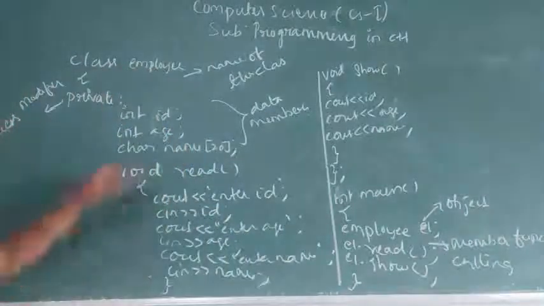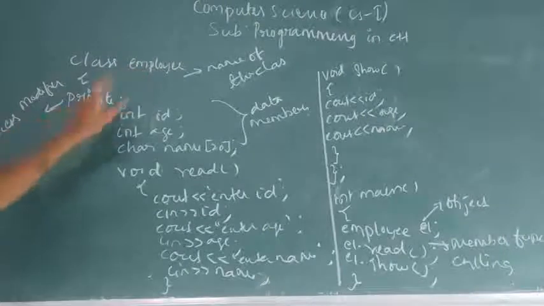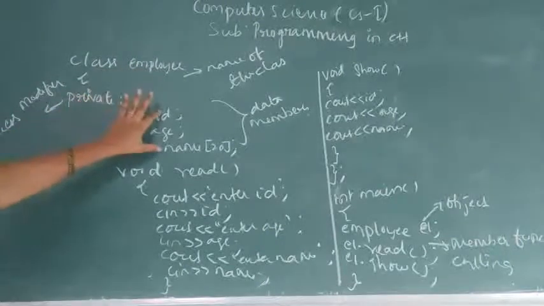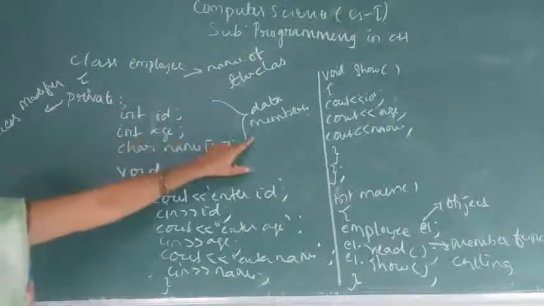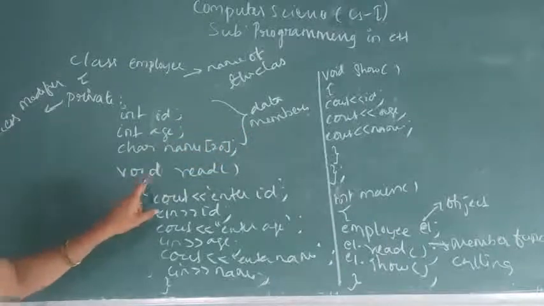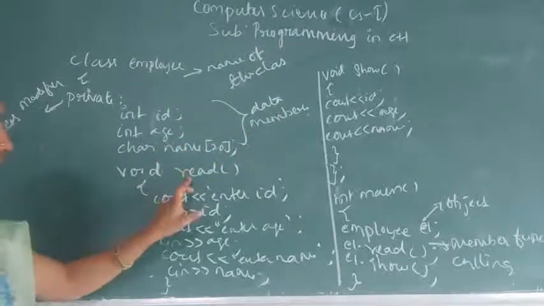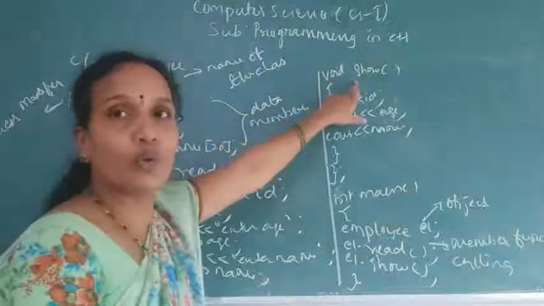Now here, the name of the class is Employee. Under private, I have created three variables that are called data members. Under this only I have created two functions. One is read and the second one is show, two functions.